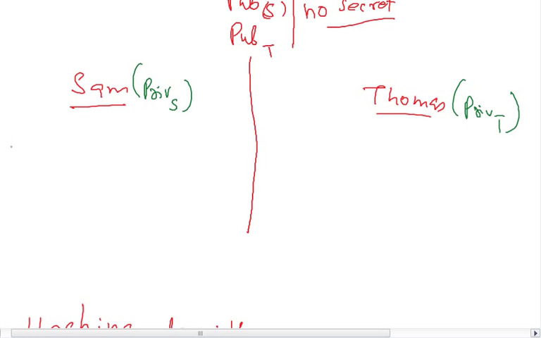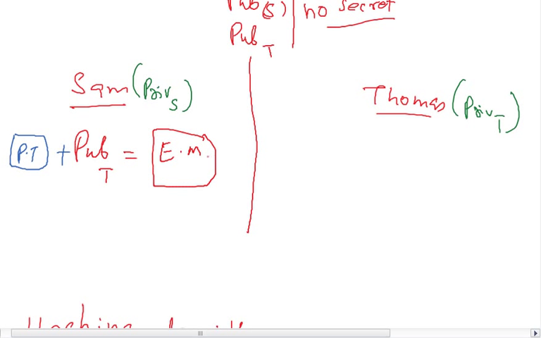Now, if Sam is taking a plain text message and wants to send this confidentially to Thomas, then he has to use the recipient's public key to encrypt the message, which means the public key of Thomas has to be used to encrypt the message. Using the public key of Thomas, he creates the encrypted message, which can be sent to Thomas.